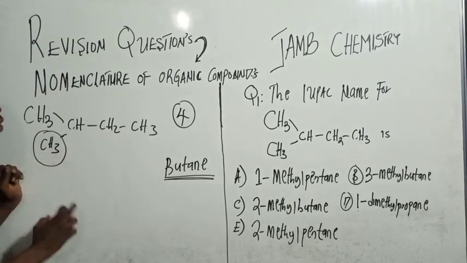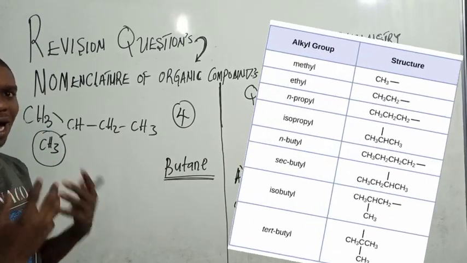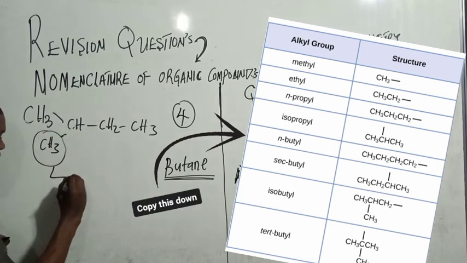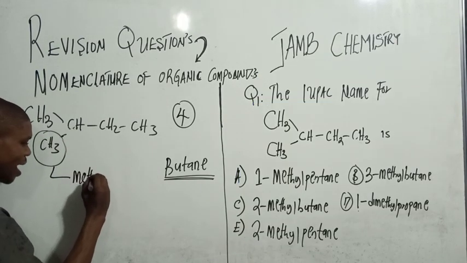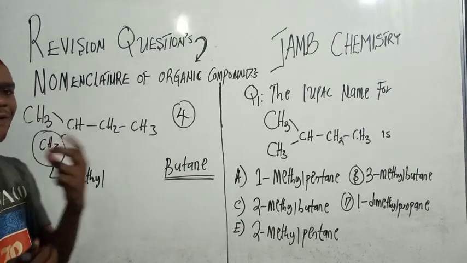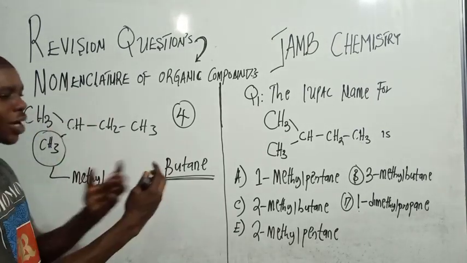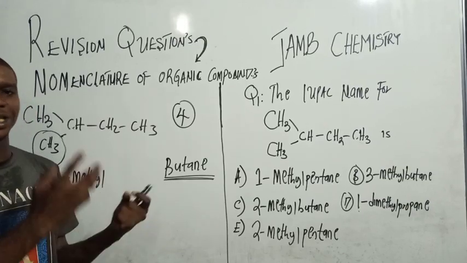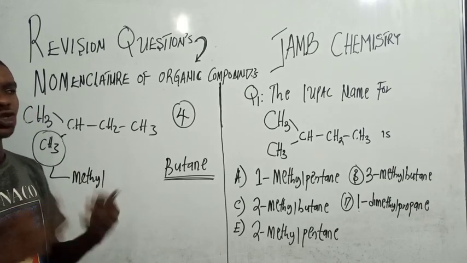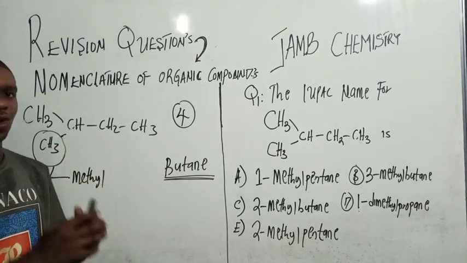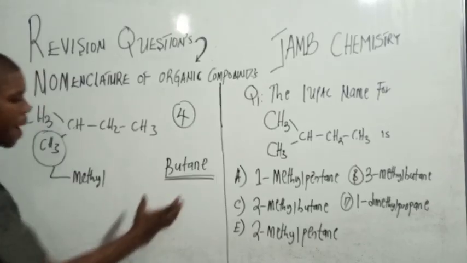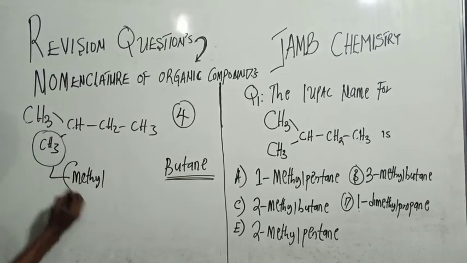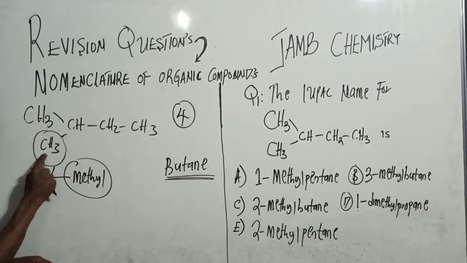And we have what we call the alkyl group. So now the name of this one is called methyl. So the first two things we want to do here: take the longest continuous carbon chain, and after that, identify the substituents attached to the parent chain. My parent chain is butane. My substituent is methyl, because it has only one carbon atom.